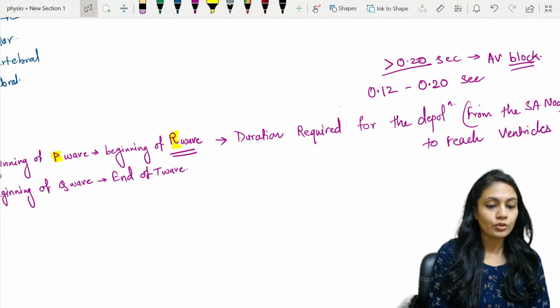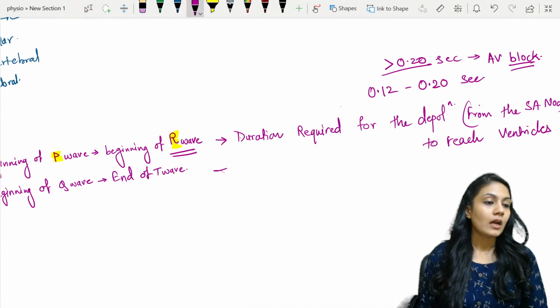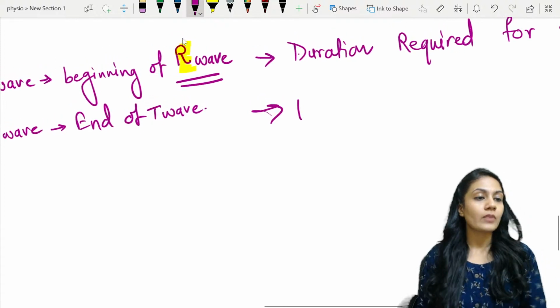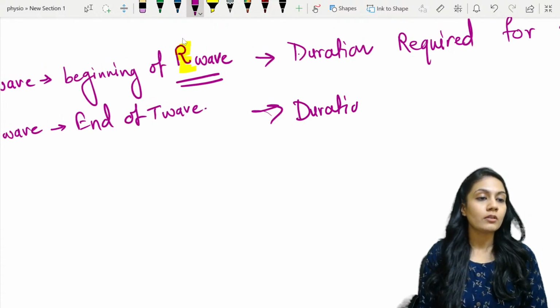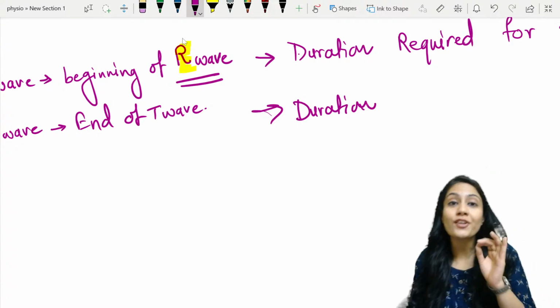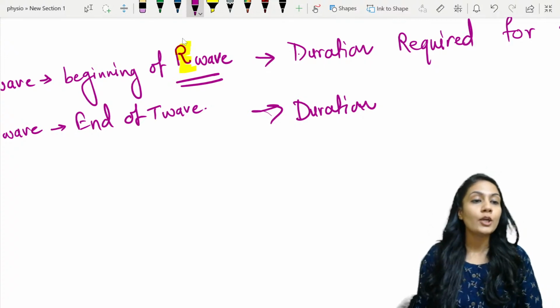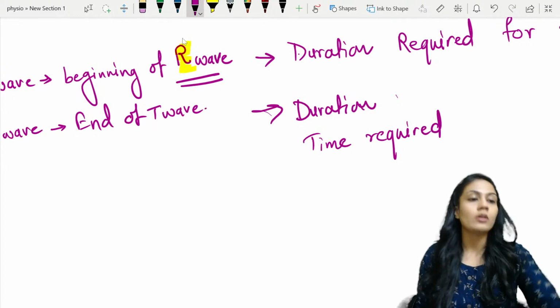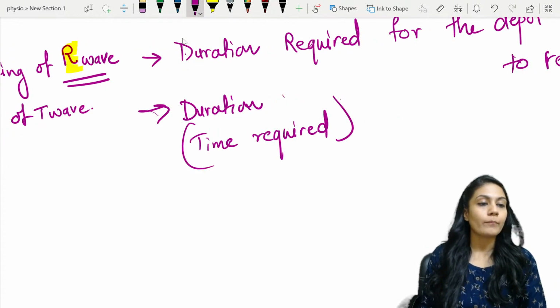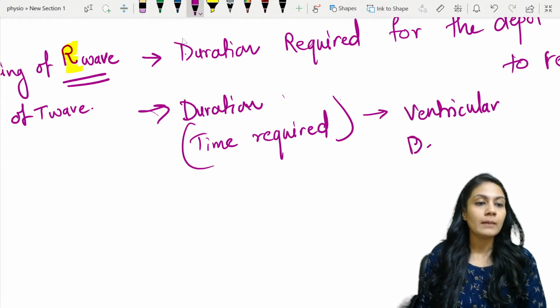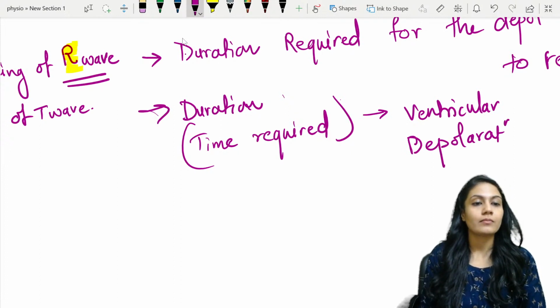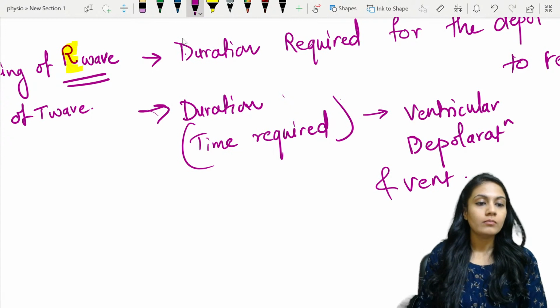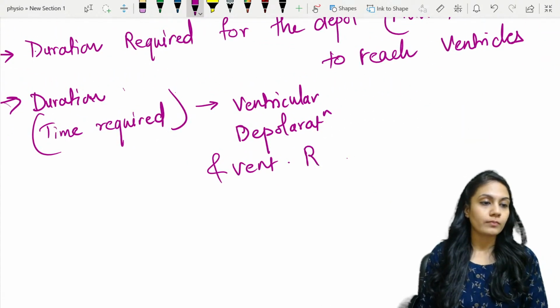Now when we talk about the QT interval, it is showing or representing how much duration or time is required for ventricular phenomena. Better term is time required or duration it took for both ventricular depolarization and ventricular repolarization.